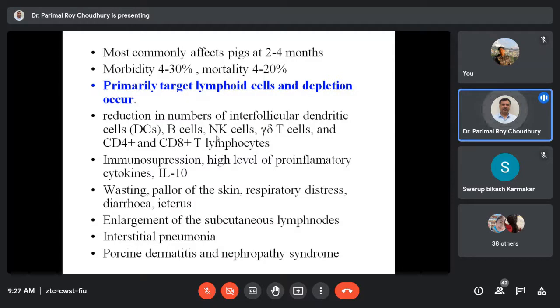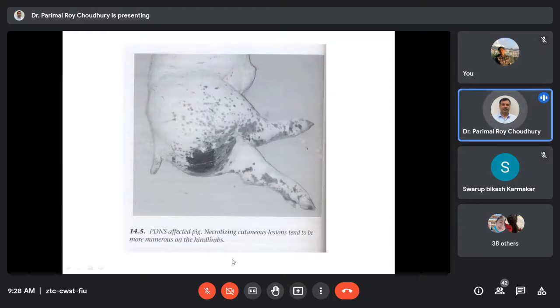So certain studies say that it usually affects animals at 2 to 4 months of age, just after weaning, and the morbidity is 4 to 30%, and mortality may go up to 20% as recorded. And this mortality is basically because of secondary bacterial infections in the animals, and the death occurs. Okay. So interstitial pneumonia, enlargement of the subcutaneous lymph nodes, these are some of the clinical manifestations that we can see. The porcine dermatitis and nephropathy syndrome is another clinical manifestation seen in certain countries.